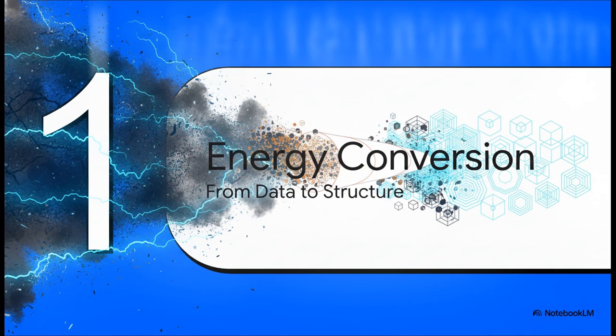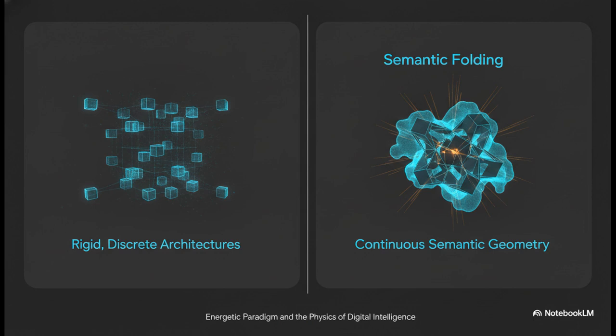Section 1. Intelligence as energy conversion, from data to structure. There's a really stark contrast between old AI and what we have today. Old symbolic AI basically tried to memorize the world using rigid rules and discrete objects. But modern AI doesn't do that at all. It uses continuous semantic geometry. Words aren't just dead dictionary entries anymore. They're fluid positions in a high-dimensional space.